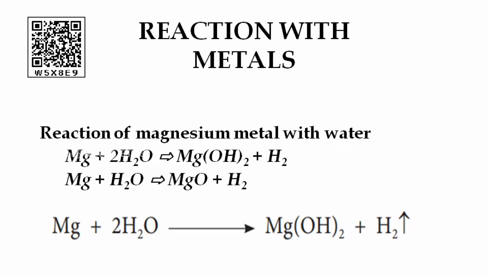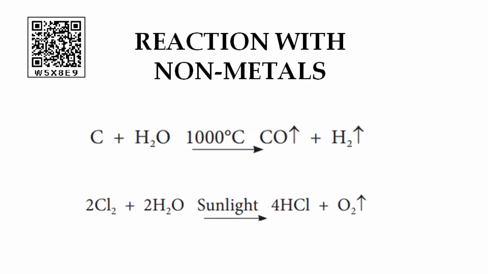Next is the reaction of potassium metal with water. Potassium metal forms potassium hydroxide and liberates hydrogen gas along with a lot of heat when it reacts with water. The chemical equation for this process is when potassium, that is K, reacts with H2O, KOH, potassium hydroxide, and hydrogen gas will be produced. Next is the reaction of calcium metal with water. Calcium forms calcium hydroxide along with hydrogen gas and heat when it reacts with water.